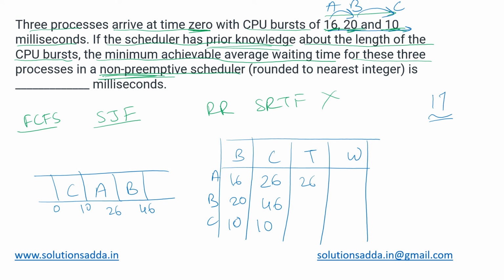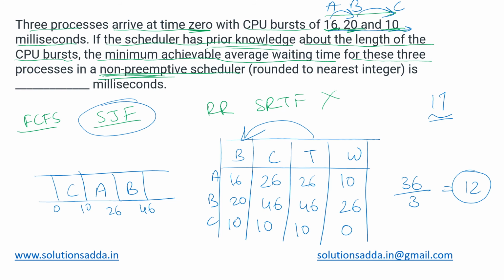Their turnaround times will be the same because their arrival time is 0. Waiting time is turnaround time minus burst time. So for A it is 10, for B it is 46 minus 20, which means 26, and for C it is 0. So the sum is 36. Divided by 3, that gives us 12. This is definitely less than FCFS. Hence the SJF scheduling algorithm will give us the minimum achievable average waiting time for these three processes, and that time is 12 milliseconds. So the answer to this question is 12.